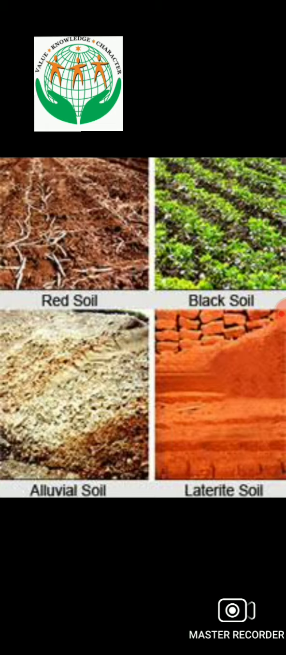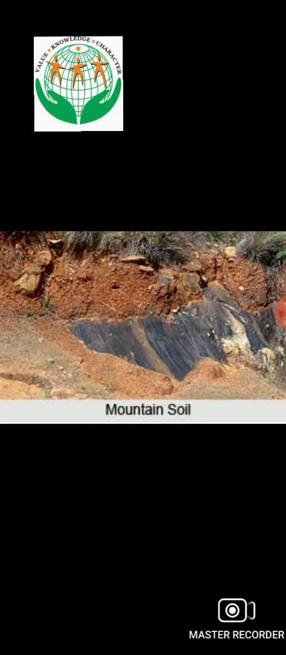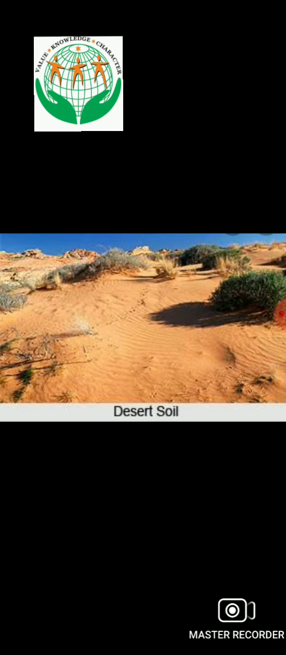The next is red soil, that is, old igneous and metamorphic rocks weathered to form red soil. The red soil is found in the southern and eastern part of peninsular India. The next is the laterite soil, and it is formed when heavy rain washes away the fertile upper part of the soil. Next is the mountain soil I have shown you. It is mainly found on the hill slopes covered with forest. The desert soil is found in hot and semi-arid regions, and it has a thick layer of sand.